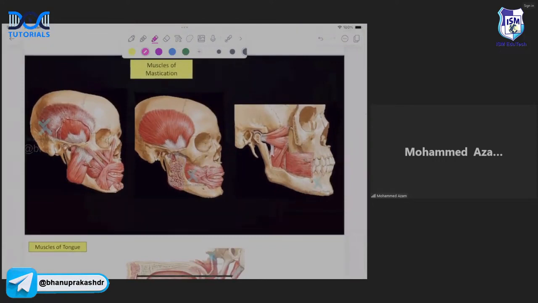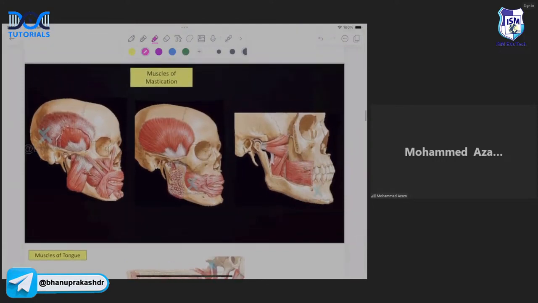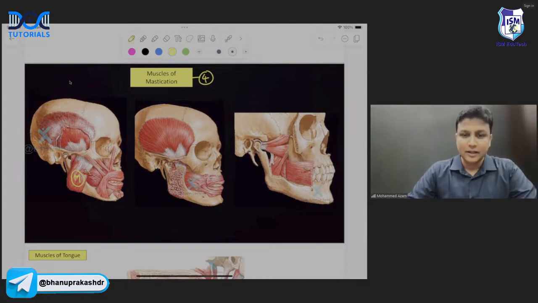Muscles of mastication. In total, how many muscles of mastication do you have? You'll be having 4 muscles of mastication here, sir. There are totally 4 muscles of mastication. And you should be able to identify them here, sir. Now, this one here will be the masseter muscle here, sir. What is this one here? Hanji. This one here will be the masseter muscle here, sir.